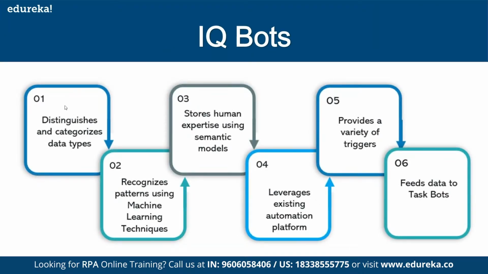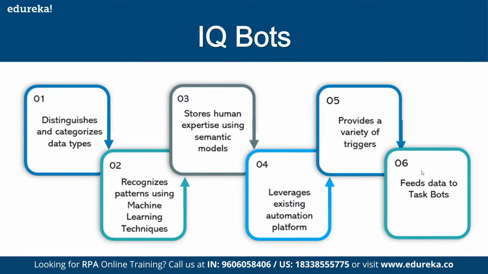So what it does, it actually distinguishes the category of data types. What are the different types of data you have as an input. Okay, it recognizes the pattern using machine learning techniques. Okay, it stores human expertise using a semantic model. That means if any corrections happen, it uses some semantic models to store the human corrections. Okay, and after extracting the data, it will provide all the data to the task bot.